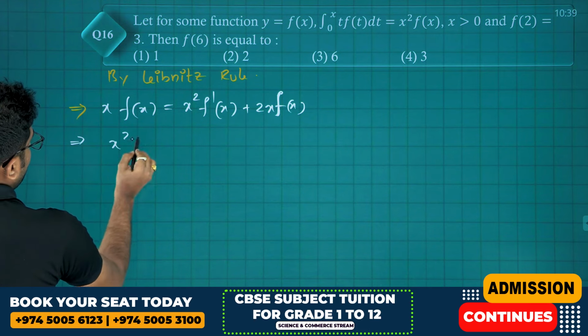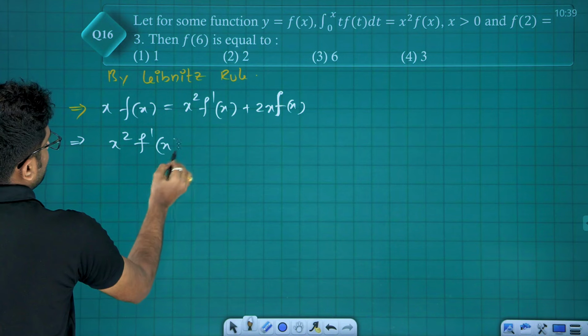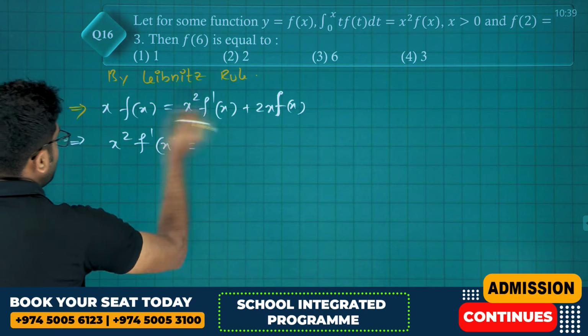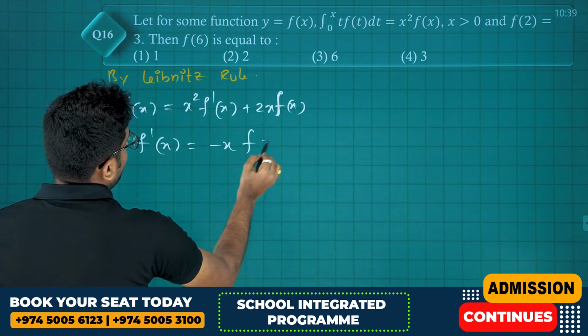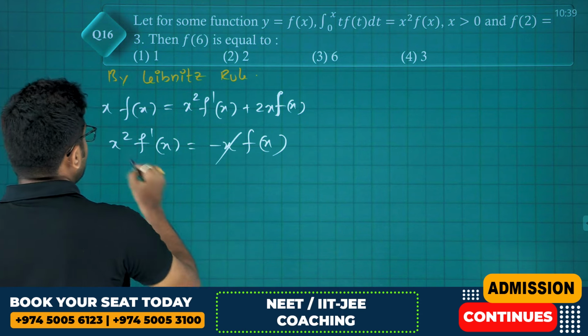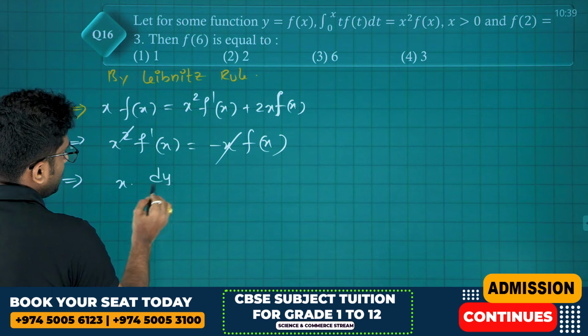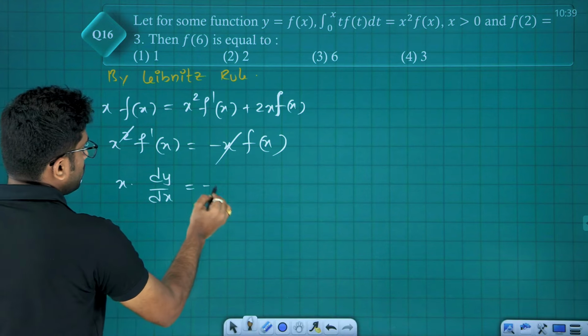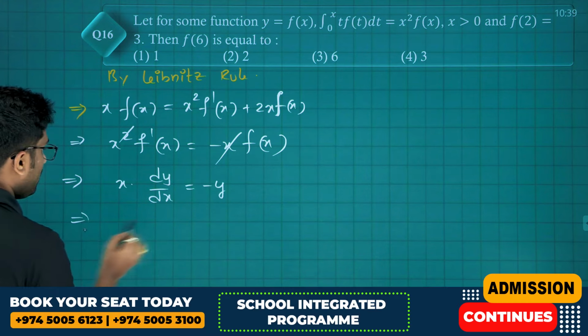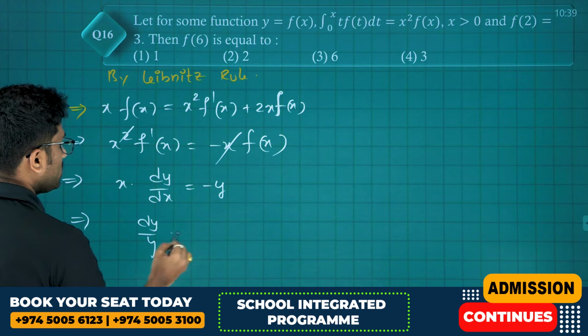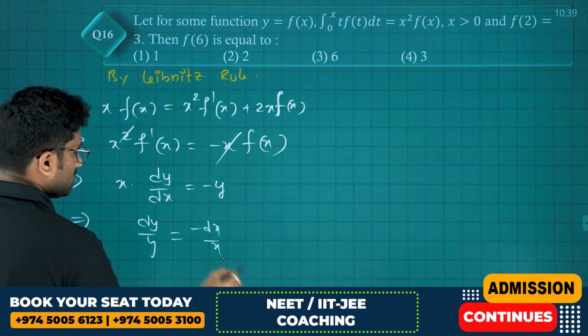So x square into f dash x is equal to minus x into f(x). For x greater than 0, x into f dash x, which is x dy by dx, is equal to minus y. So clearly, friends, dy by y is equal to minus dx by x.